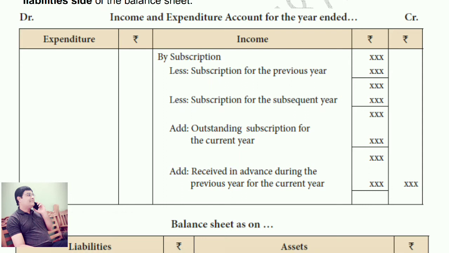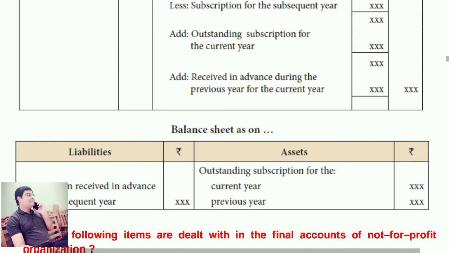You have to write on the income side subscription, less subscription for the previous year and less subscription for the subsequent year. Subsequent means next year. Add outstanding subscription for the current year. Add received in advance during the previous year for the current year.